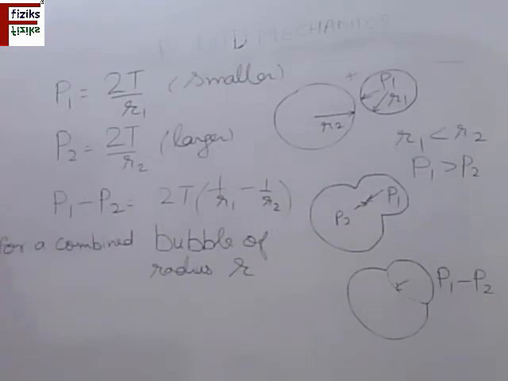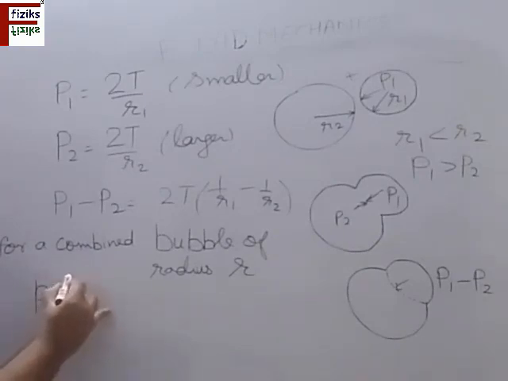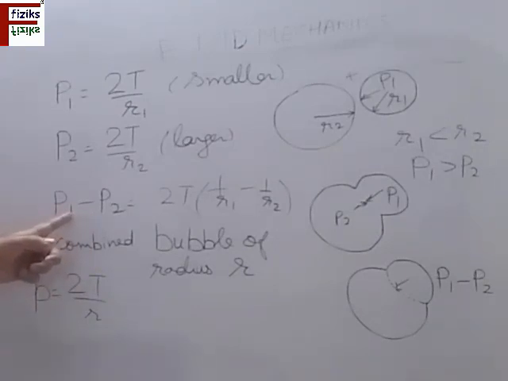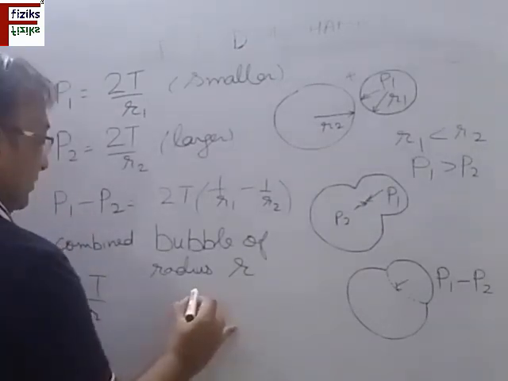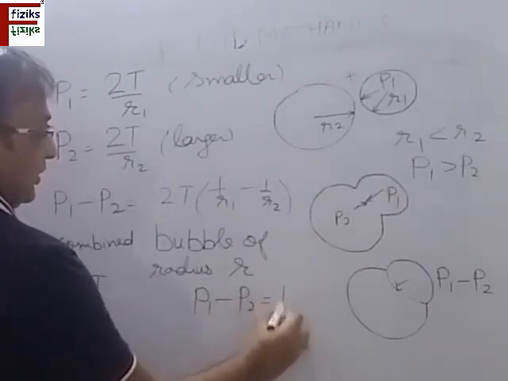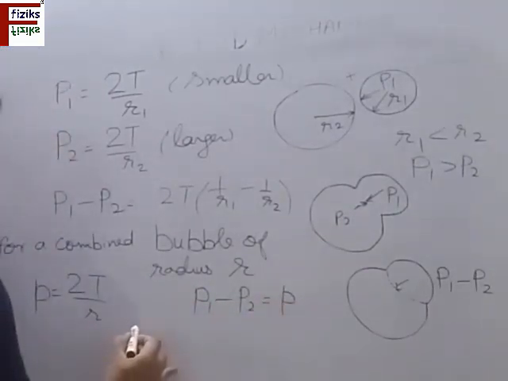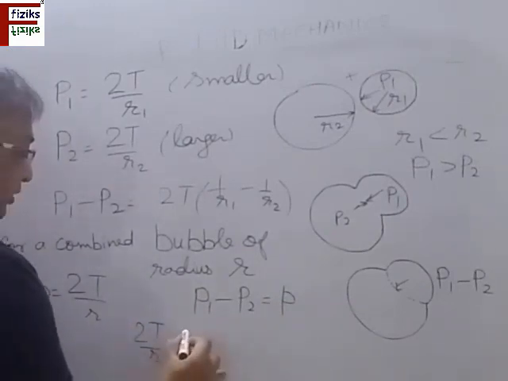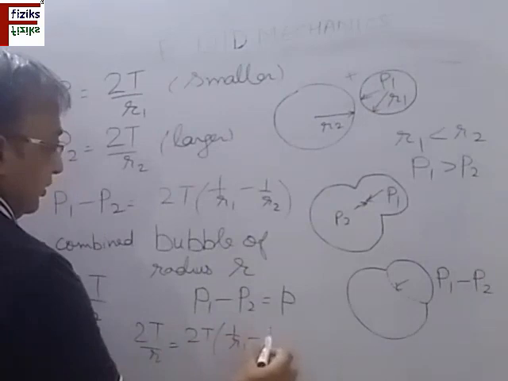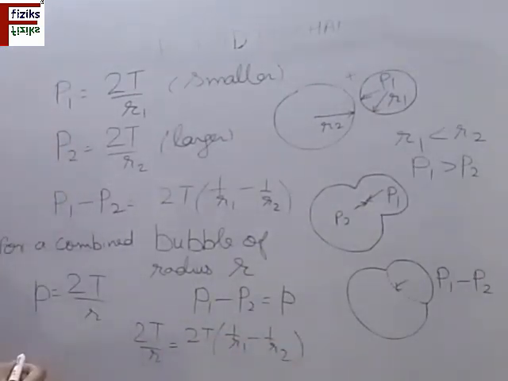Surface tension is same for all these bubbles. The excess pressure inside the combined bubble is 2T by R. Now this excess pressure must be equal to P1 minus P2. So we can write that 2T by R is equal to 2T times (1 by R1 minus 1 by R2). So we can write the value of the radius of the single bubble formed.